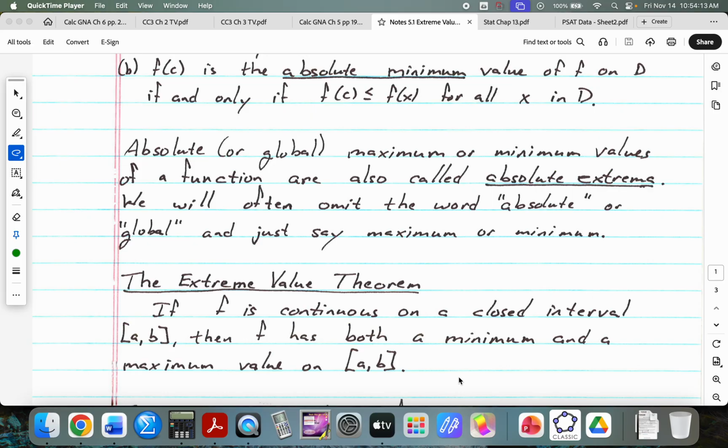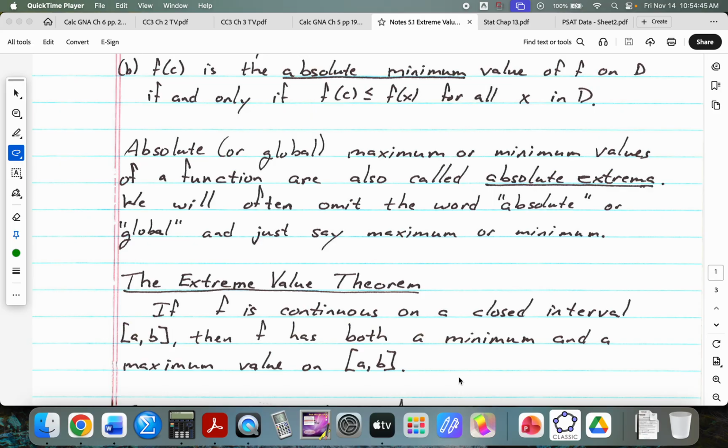Occasionally a student will, in thinking about this, and it's not a bad thought, say, wait a minute, what if it's a constant function? Like y equals 7. Well, what's the maximum value? 7. What's the minimum value? Also 7. Okay, it has a maximum and it has a minimum. If you have a continuous function on any kind of a closed interval, you will have a minimum and you will have a maximum.